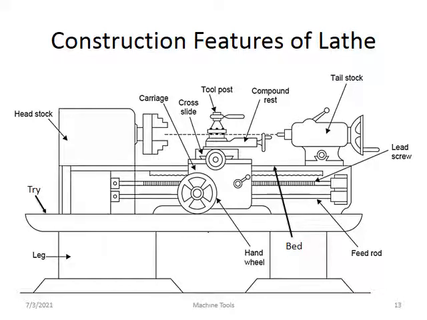So these are the important parts of the lathe machine. First, the leg and tray. There are two rods: the feed rod and the lead screw. And this is the hand wheel. This is the tray and the headstock. This one is the spindle, chuck, carriage, cross slide, tool post, compound rest, tailstock, lead screw, and feed rod. So these are the important parts of the lathe machine.